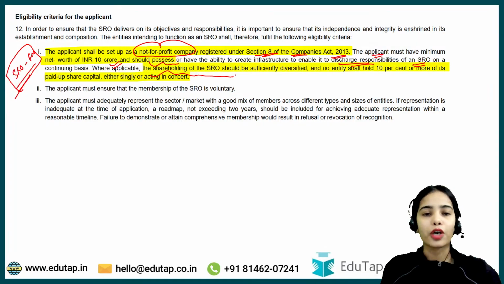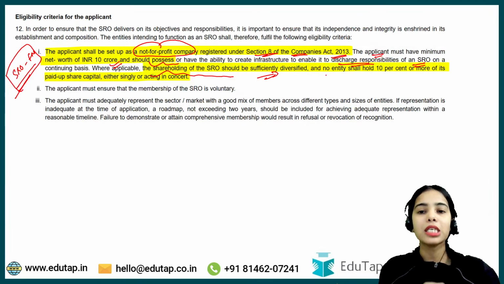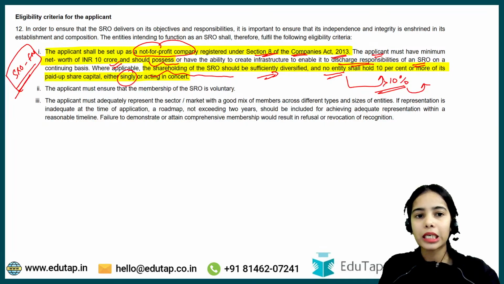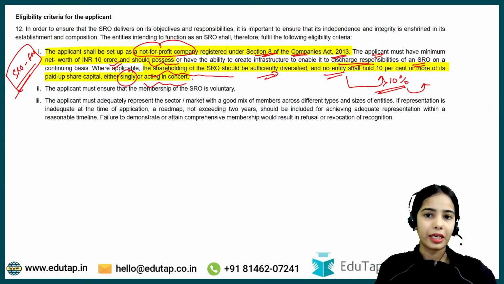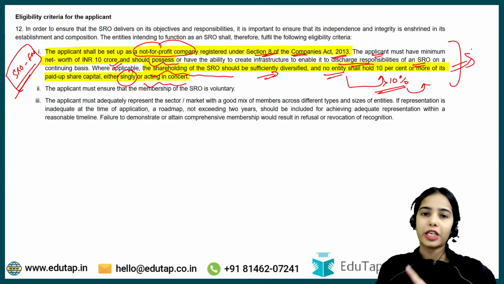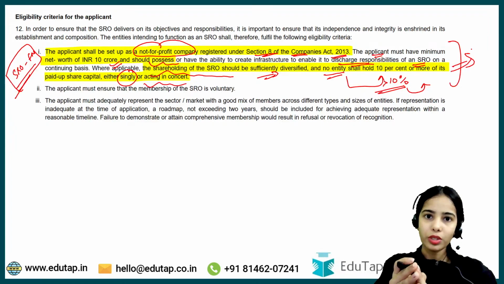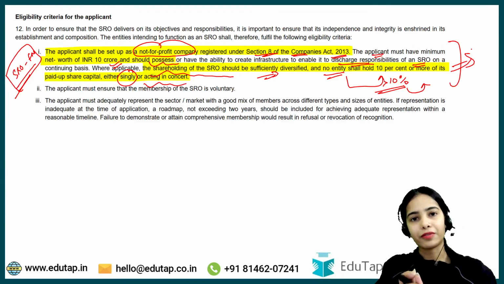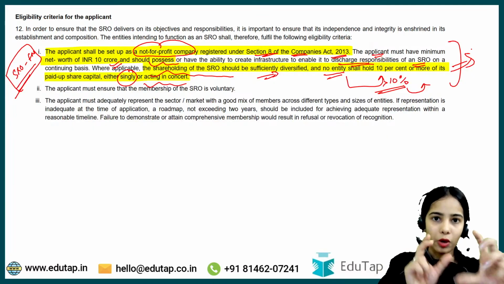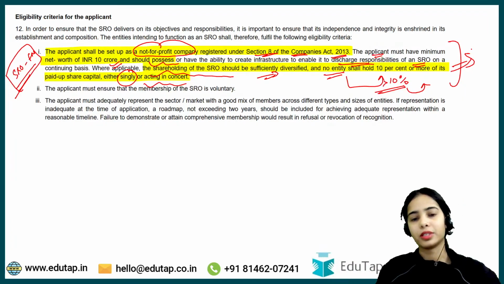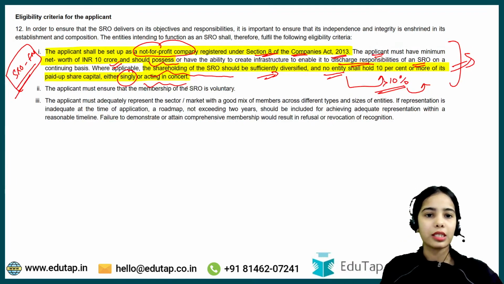The shareholding of the SRO should be sufficiently diversified. That means no entity shall hold 10% or more of its paid up share capital, either singly or acting in concert with its group entity. Any confusion in this point? It should be a not-for-profit company. Minimum net worth should be 10 crores. Okay, and the shareholding should be diversified. No entity on a single basis or acting in concert should hold 10% or more. Okay, clear? Give me a thumbs up if this is clear. So these are some of the data points that you need to keep in mind.